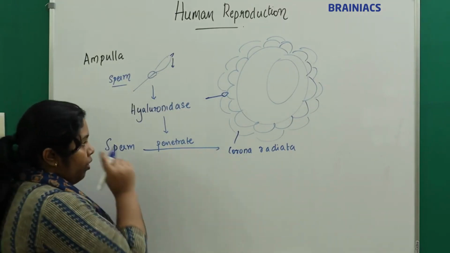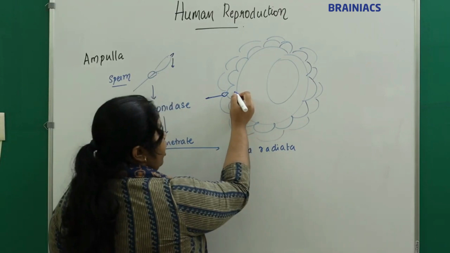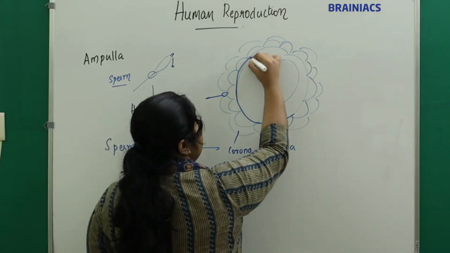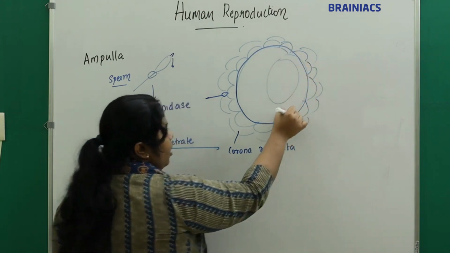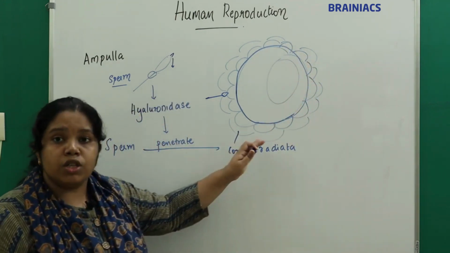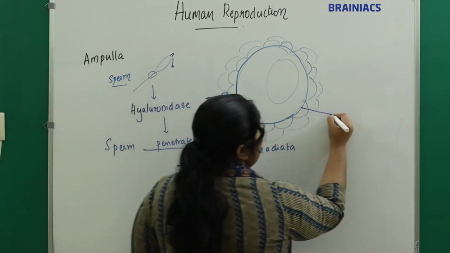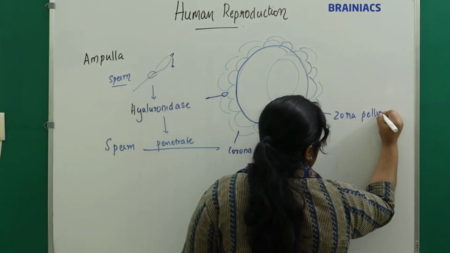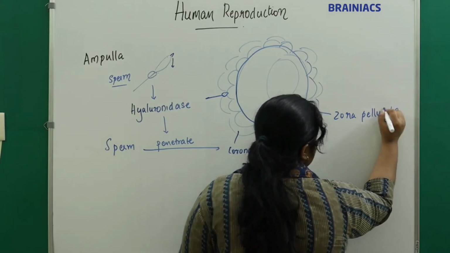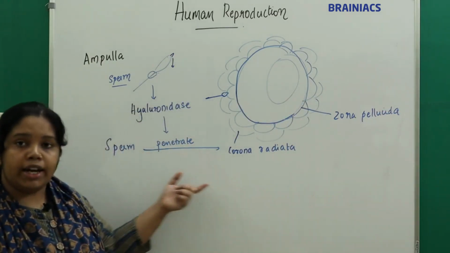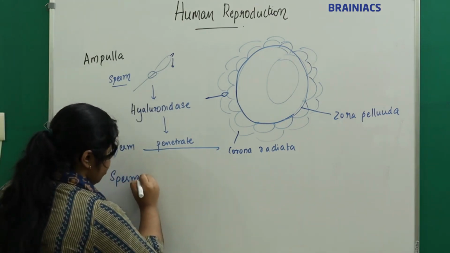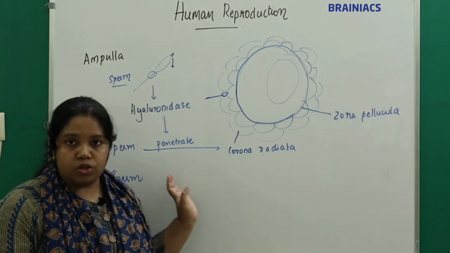So when it penetrates the corona radiata, where will it reach? It will reach this membrane, right? After penetrating the corona radiata, the sperm will reach which membrane? This is the zona pellucida. Now the sperm will reach the zona pellucida. So what happens to the sperm now?